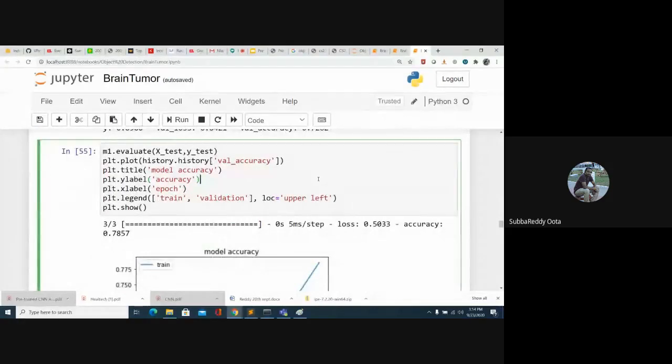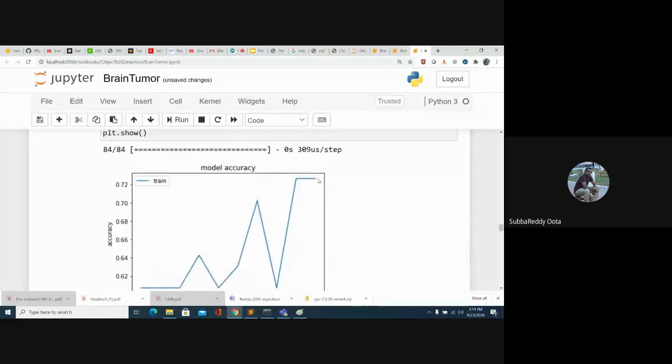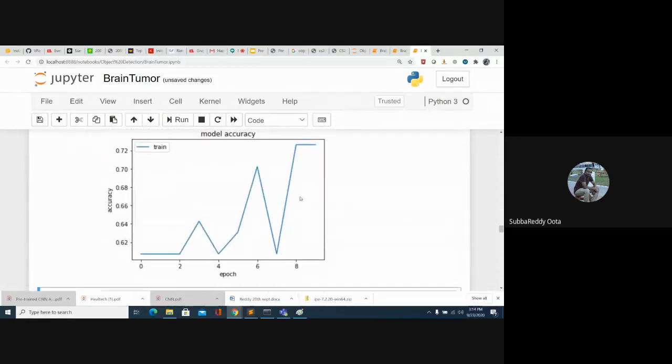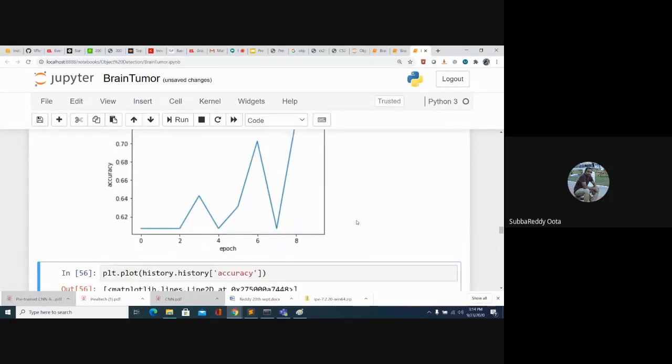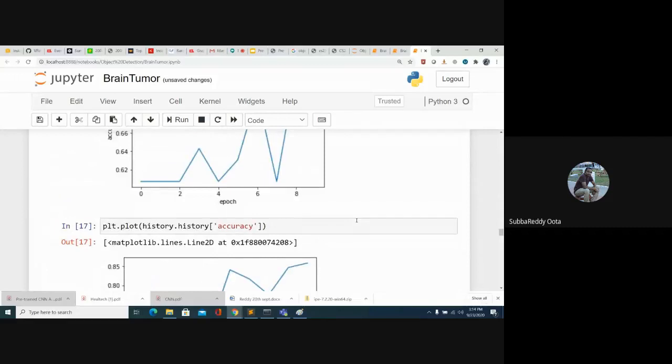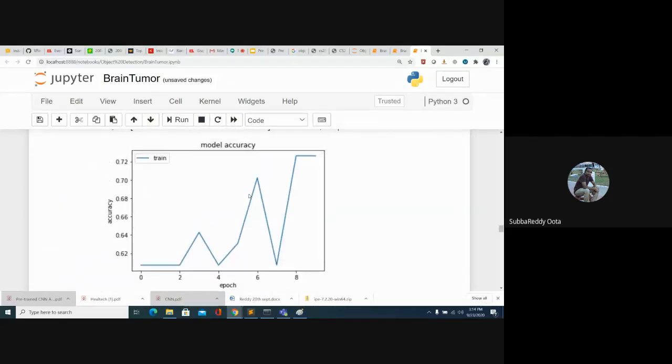Suppose I want to draw the plots. This is my validation accuracy plot, so this is how the validation accuracy went. And this is my training accuracy. Initially, in the case of validation accuracy, from the 7th epoch onwards it increased, then it got stabilized, from the 8th epoch onwards it got saturated.